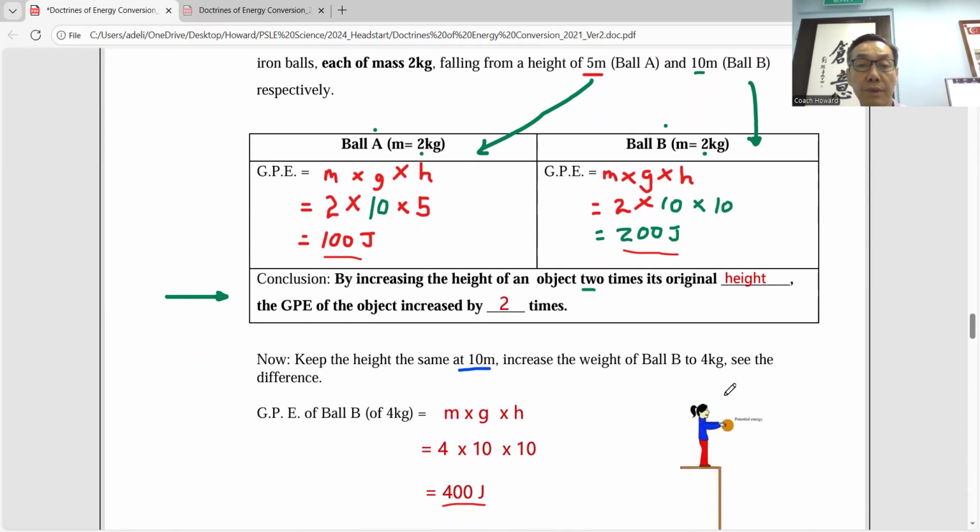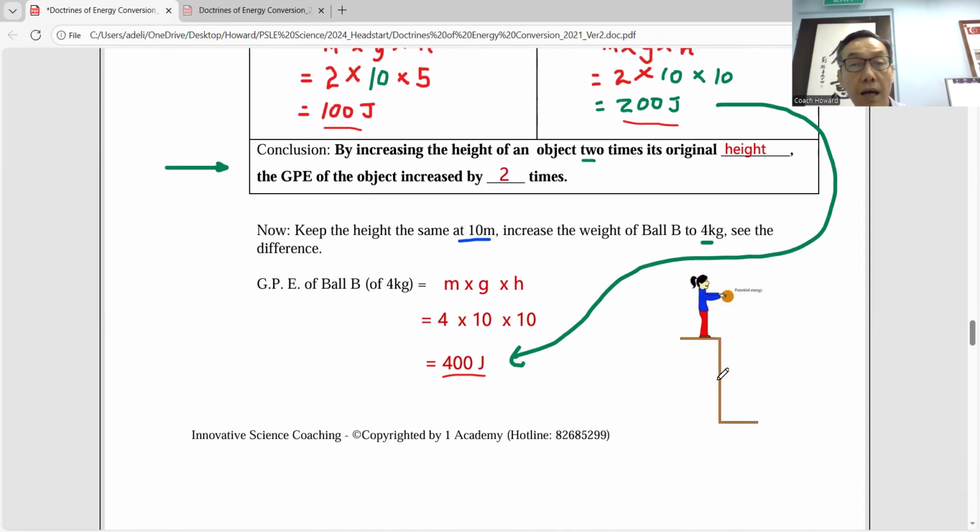Okay, now another example. Keep the height the same, 10 meters, but now change the 2 kilogram to 4 kilogram. You also discover that if the mass doubles, the GPE also doubles. So I'm comparing this 400 with the 200. Can you see this part? Because I'm using 2 kilogram, and this is 4. So from 2 kilogram to 4 kilogram, it doubles. Height remains the same, 10 meters, 10 meters.